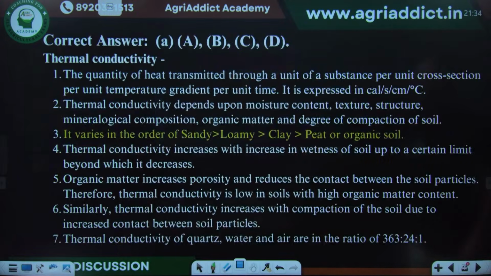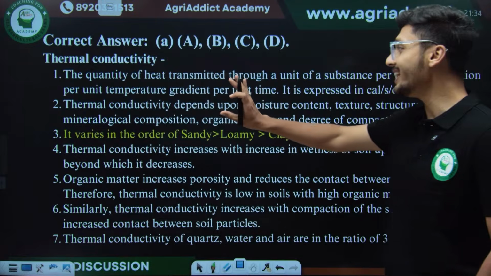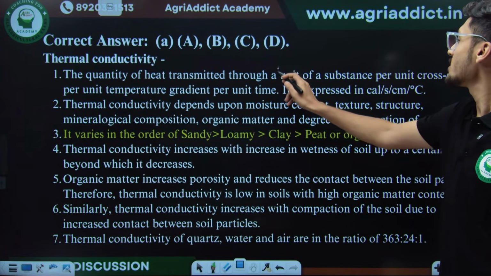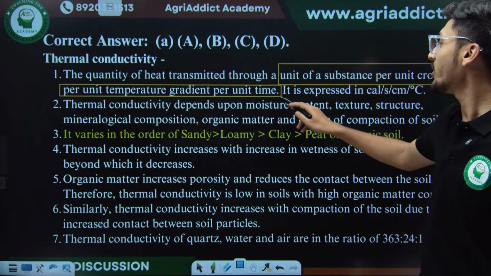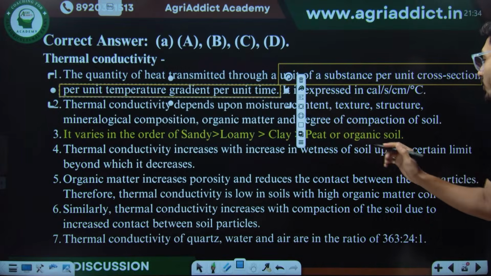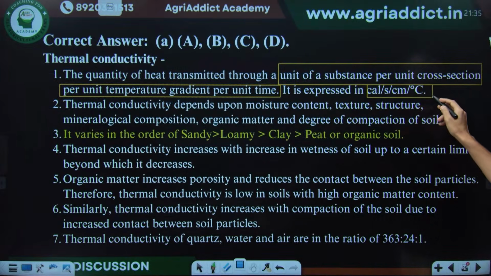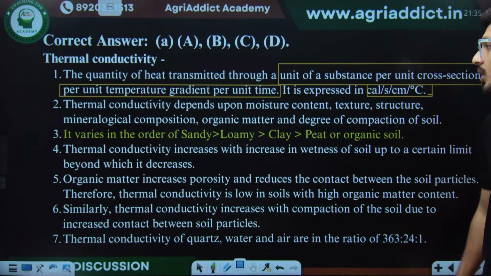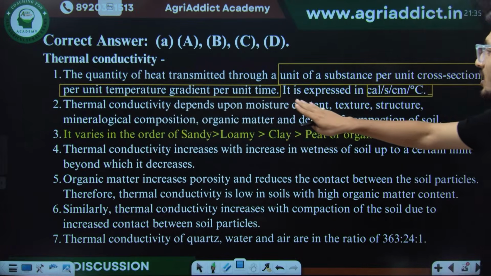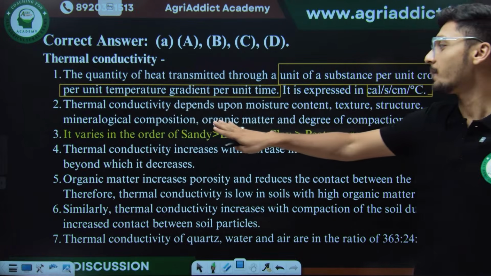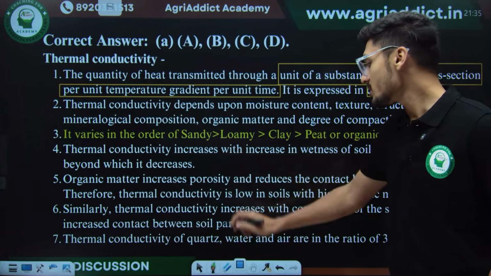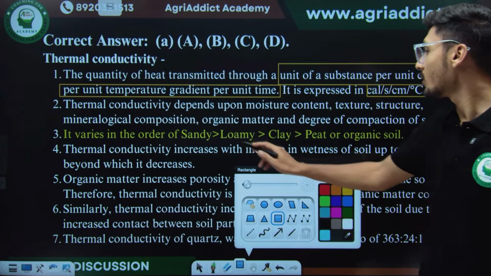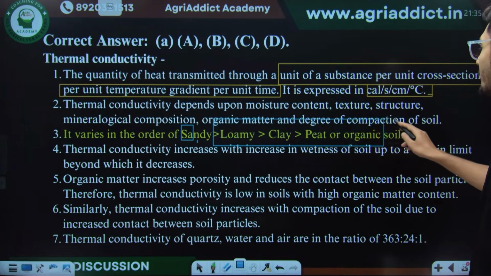Now let's understand what is thermal conductivity. Thermal conductivity is the quantity of heat transmitted through a unit of substance per unit cross section area per unit temperature gradient per unit time. So what is the unit for this? The unit for this is calories per second per centimeter per degree Celsius. Then thermal conductivity depends upon the moisture content, texture, structure, mineralogical composition, organic matter and degree of compaction of soil. So it varies in the order sandy, loamy, clay, peat and organic soil.